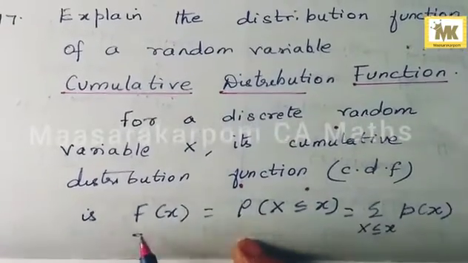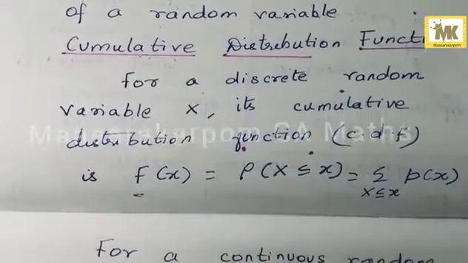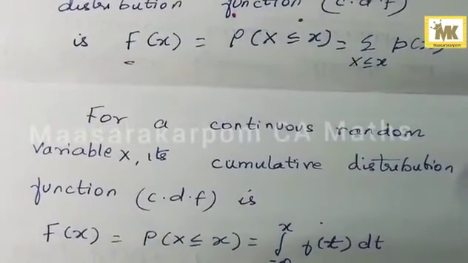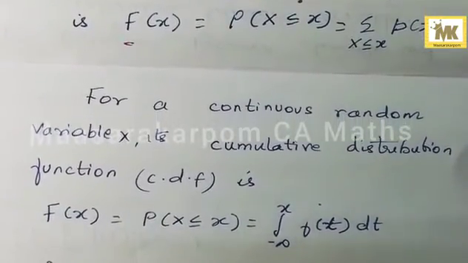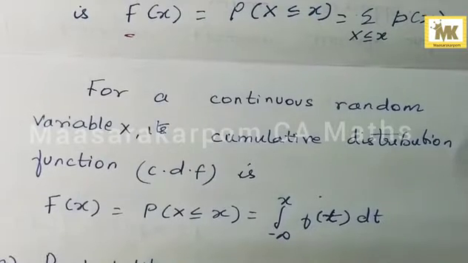Here capital F of x is equal to probability of X less than or equal to x, and for a continuous random variable X, its cumulative distribution function capital F of x is equal to probability of X less than or equal to x, that is equal to the integral from minus infinity to x of f of t dt.